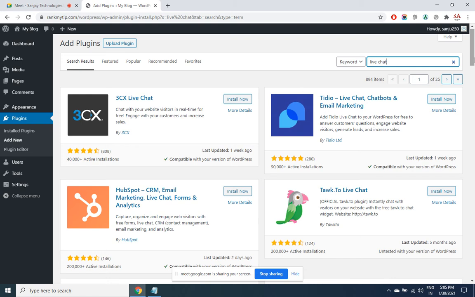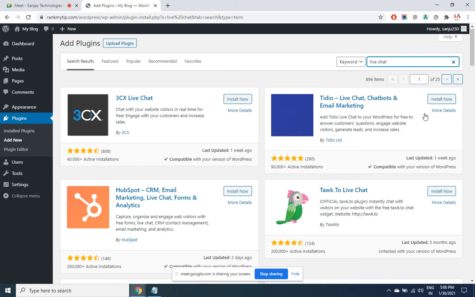This problem you are going to face even in Play Store. Let's say that I want to install some app in Play Store relevant to, let's say, Indian Railways. As I search with Indian Railways in Play Store, I find several hundreds of apps. How do you decide which app to install? We look at how many people have installed it. We look at the ratings and we read the description to understand whether that particular app is meeting our requirement or not. The case is the same even for the plugins.